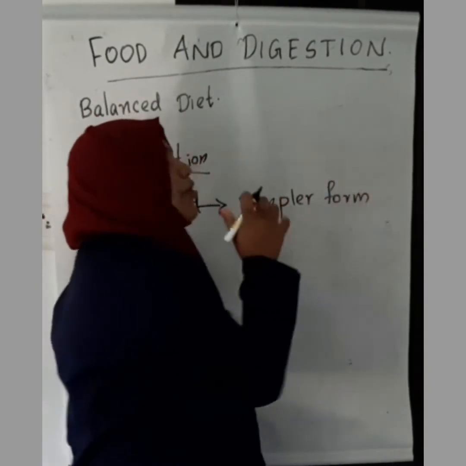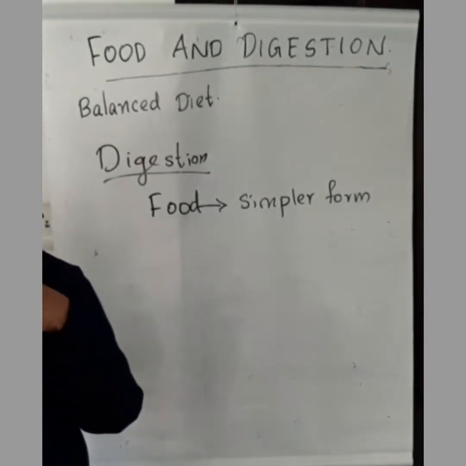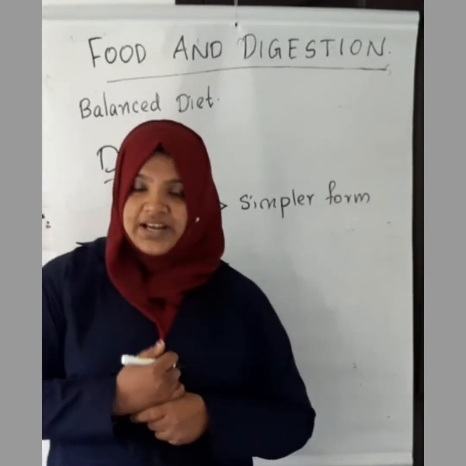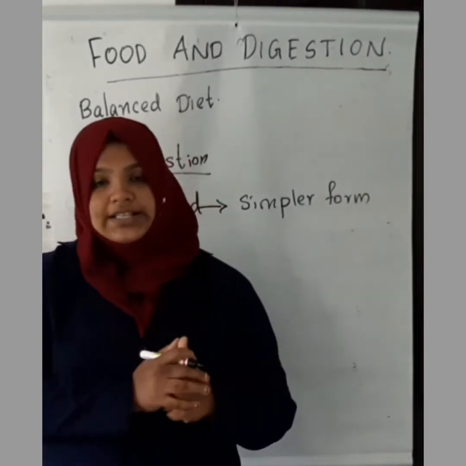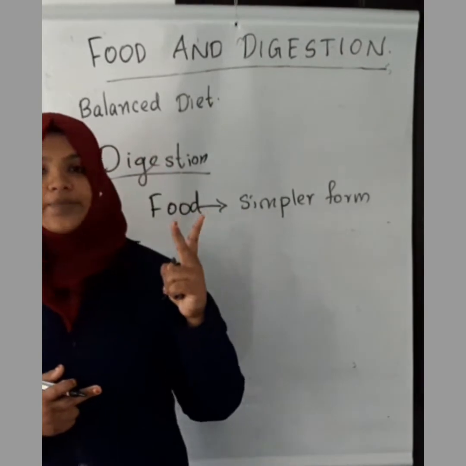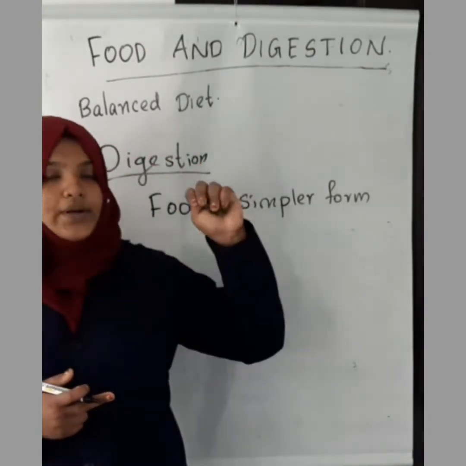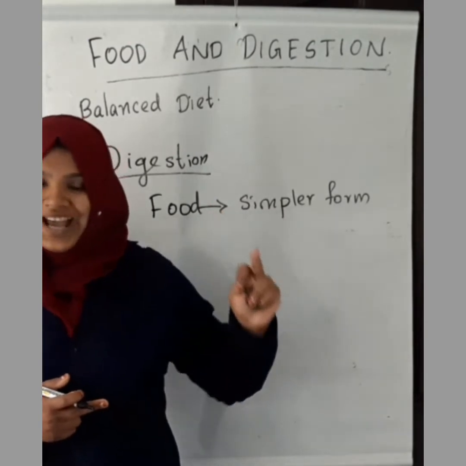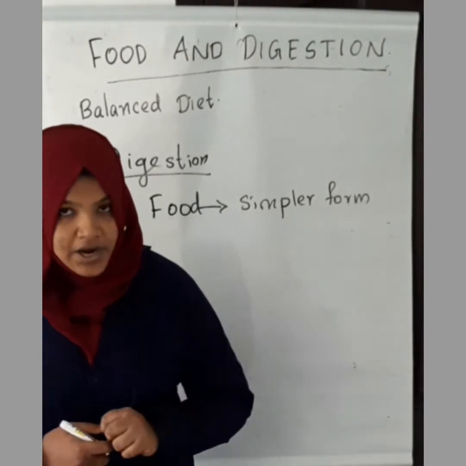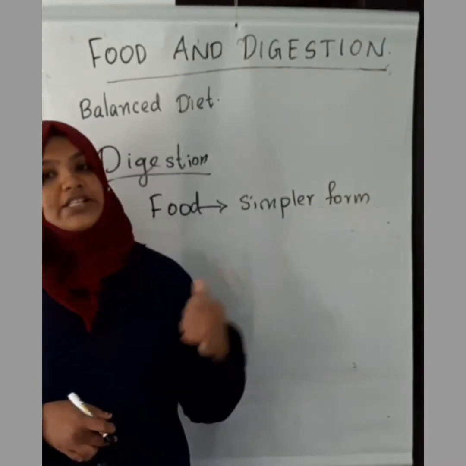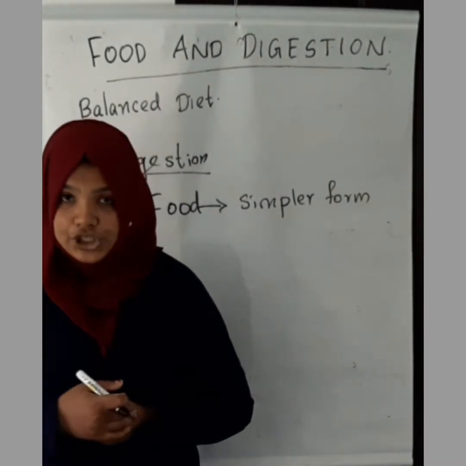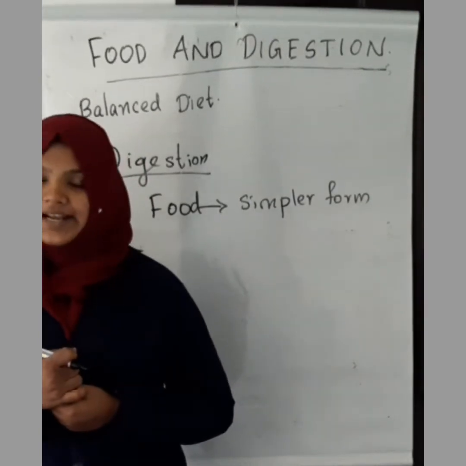So that process is known as digestion, and our mouth and many internal organs take part in the process of digestion. Let us discuss them with suitable figures and explanation. Today we have discussed two terms, balanced diet and digestion. What is meant by balanced diet? The diet which contains all the nutrients in right quantity is known as balanced diet. Then what is meant by digestion? The process of breakdown of food into simpler form is known as digestion.